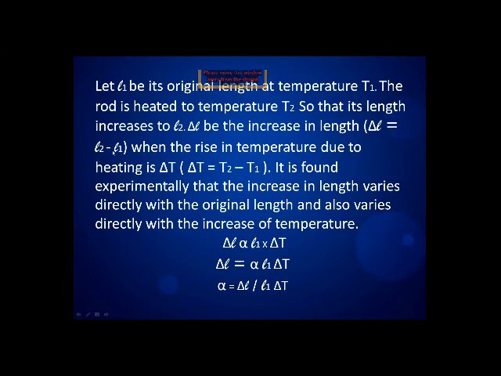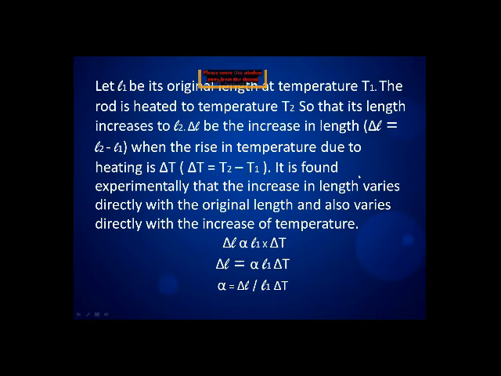When we take the difference between the final length and the original length, we get how much the change in length has happened. The rise in temperature due to heating is delta T, so delta T is T2 minus T1.